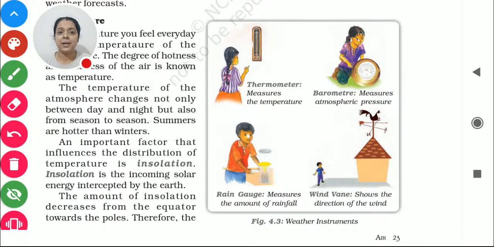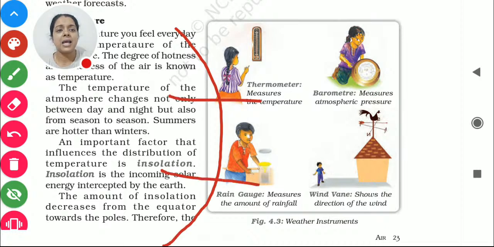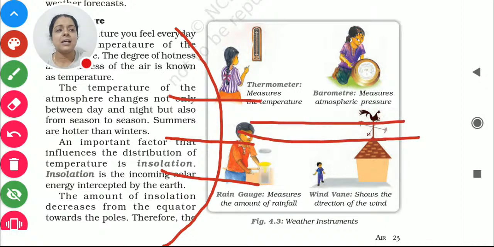The same applies here: the equatorial part, and from the tropic of Cancer to the tropic of Capricorn, this area gets the heat of the sun for a much longer amount of time.